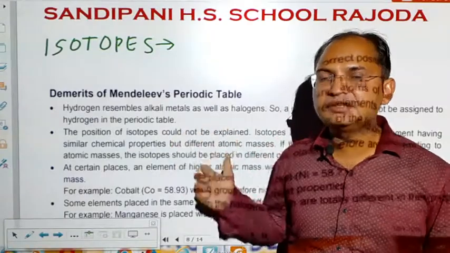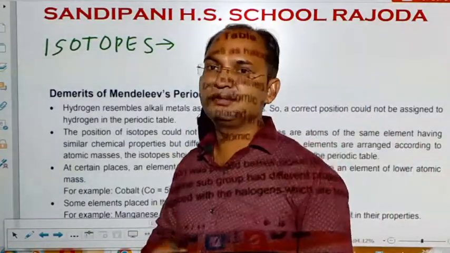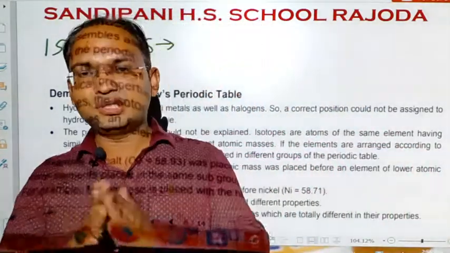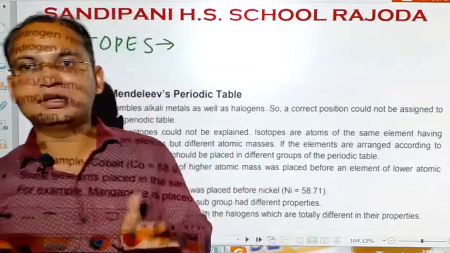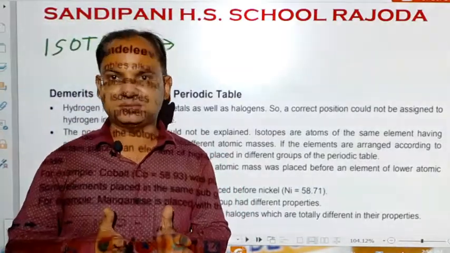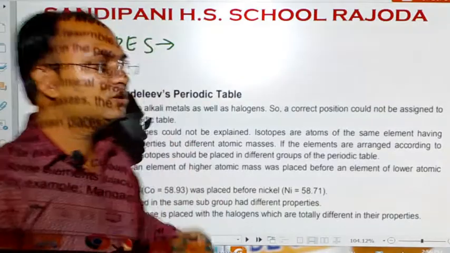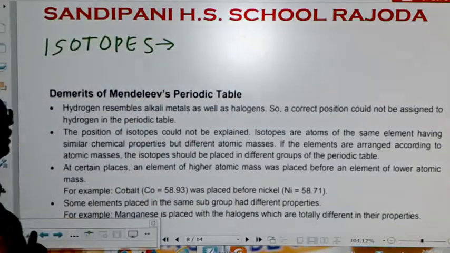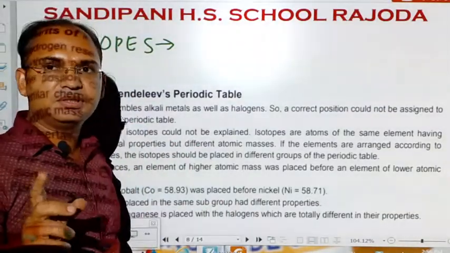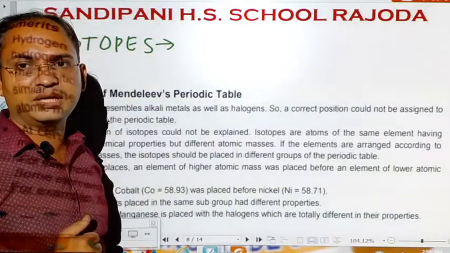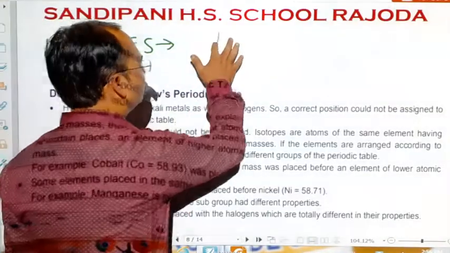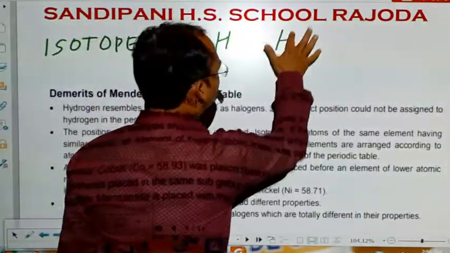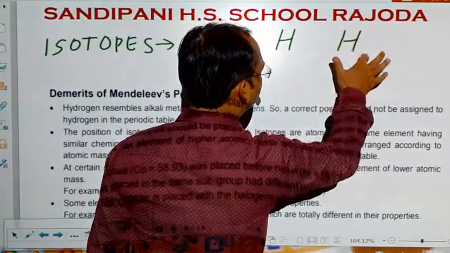And as this classification was based on the mass number, two atoms having different mass numbers should be placed at different places. For example, Mendeleev gave only one position to hydrogen, but hydrogen has three types of isotopes: H1, H2 and H3.